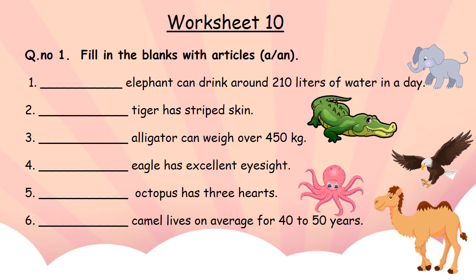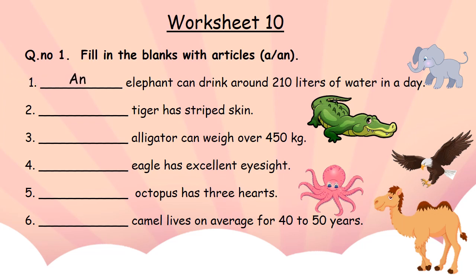Our first blank is dash elephant can drink around 210 liters of water in a day. E of elephant is starting with a vowel. So which article are you going to use? Very good.